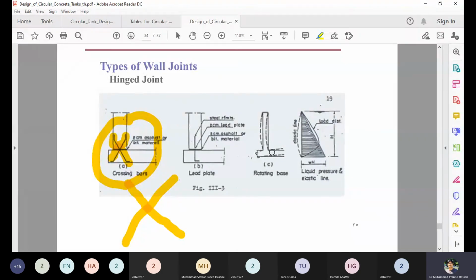So due to the hinge, you know that there is a non-zero slope, there is a slope, and there is no movement here at the bottom because it is a hinge support, and there will be larger tension in the middle. So it will develop a larger tensile force, and the elastic curve is different. But of course, again in the hinge case, there will be larger hoop tension. When your tank is taking the lesser vertical effect, the tank is weaker in taking the vertical moment, then there will be a larger horizontal effect. It means that larger hoop tension is developed.